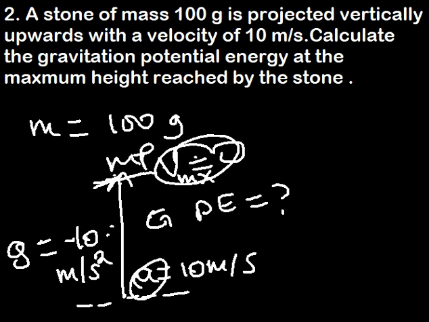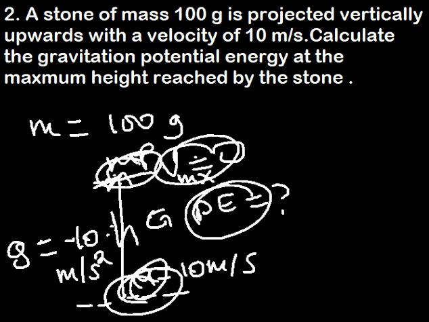Now we can get the height of the object from the ground level up to this point. That will be used to find the gravitational potential energy. So how can you get the height if this is the case? We use the concept of free fall motion, and this is a one-way upwards motion.